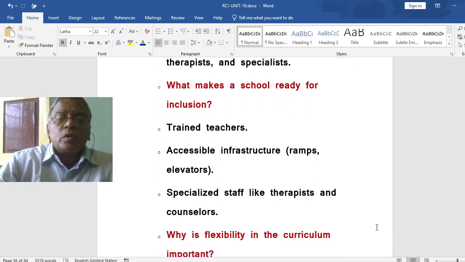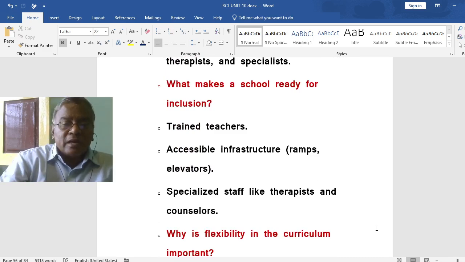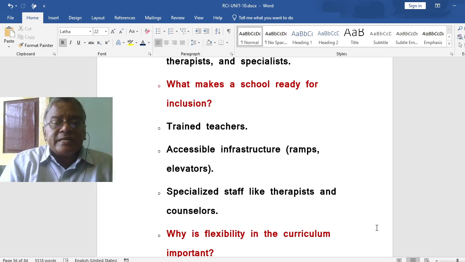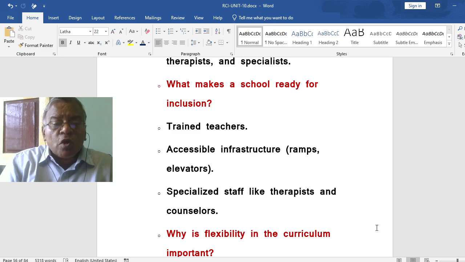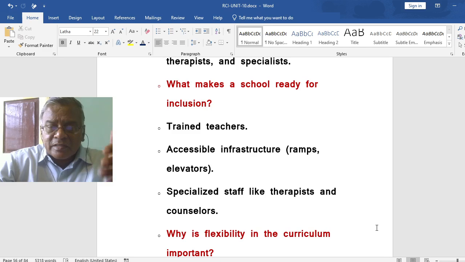What makes a school ready for inclusion? These are the few factors. Trained teachers, accessible infrastructure, ramps, elevators, lifts, etc. Specialized staff like therapists and counselors. So, these things make the school ready for inclusion. These are needed for inclusive children or inclusive schools.